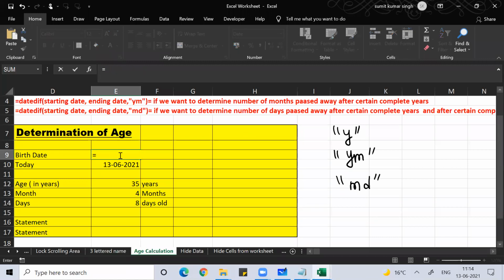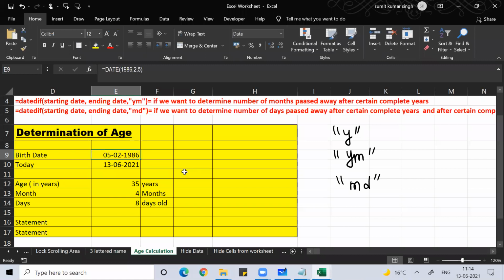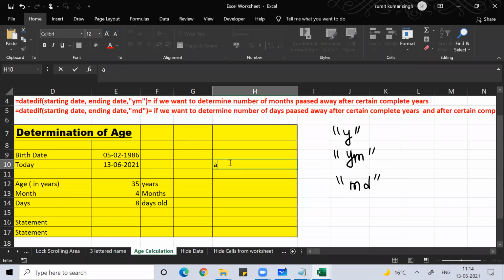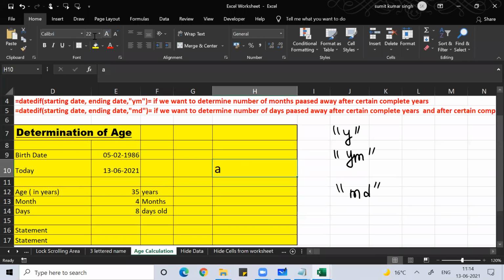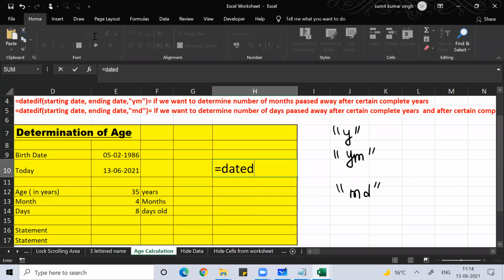Vinay, if you want to do it directly, how to do it? Just pay attention. Equal to DATEDIF, then use the DATE function: equal to DATE, year 1999, month April 04, and the date was how much?